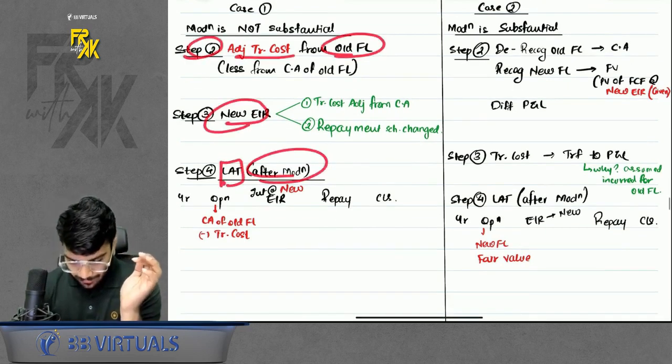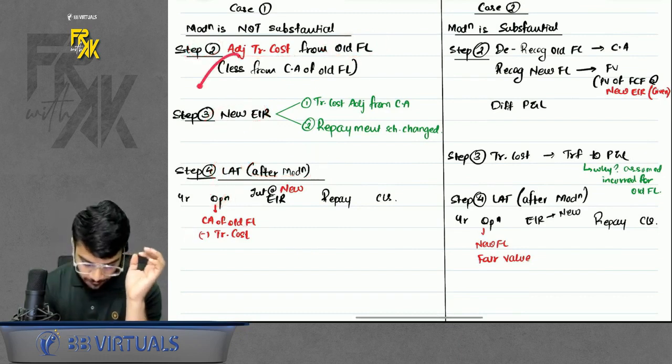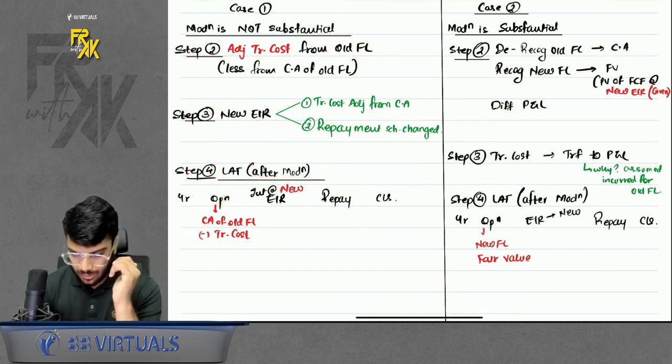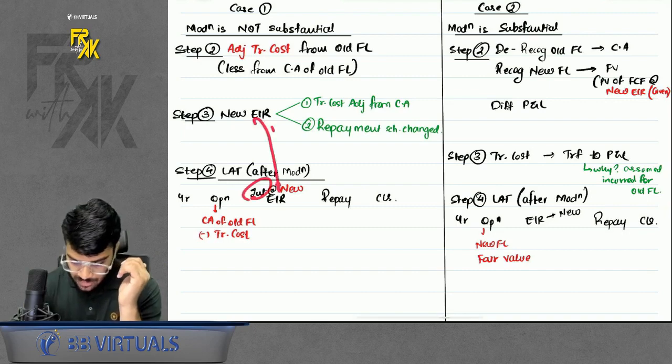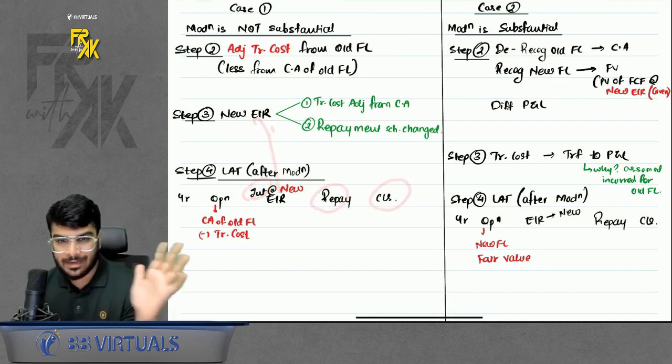Do remember, when you are preparing the LAT, under opening, take the carrying amount of the old financial liability after deducting the transaction cost on modification. In EIR, take the new EIR which you just computed, then repayment, then closing, your LAT will tally.